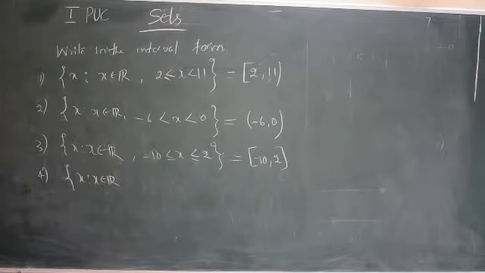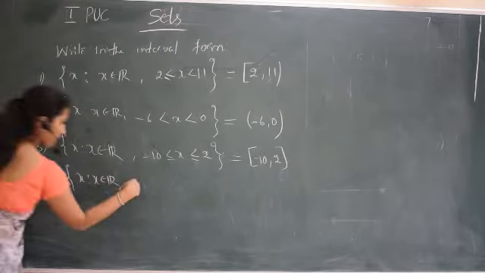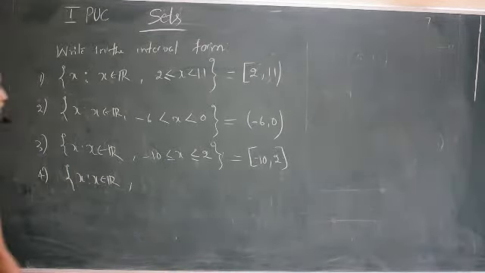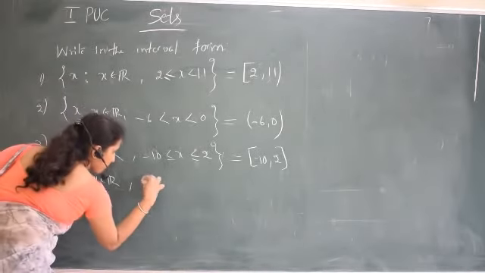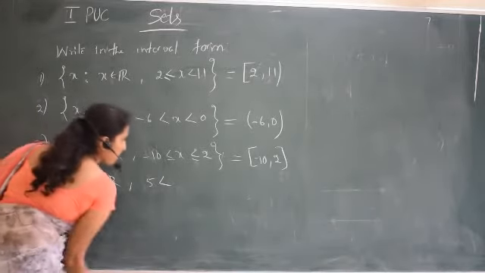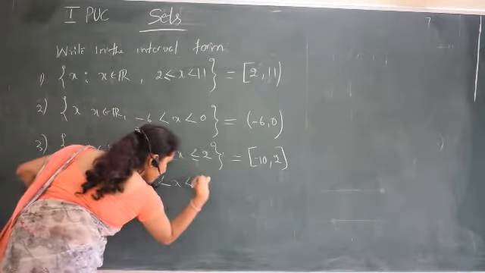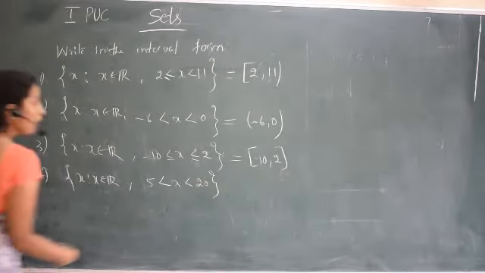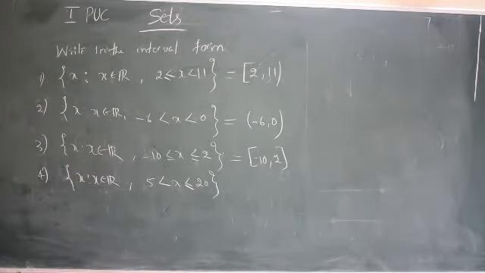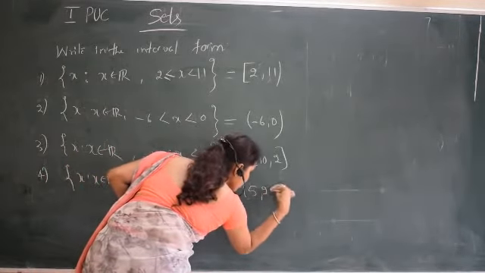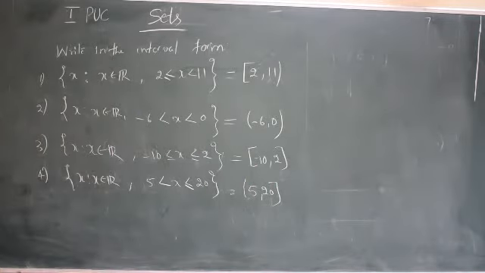Set of all x such that x belongs to R. I can give an example like 5 less than x less than or equal to 20. So this can be written as: 5 is not included but 20 is included. So these four are the examples I have given.